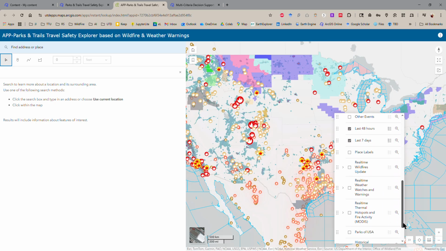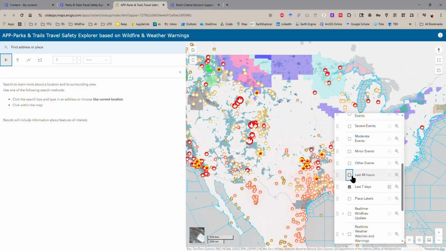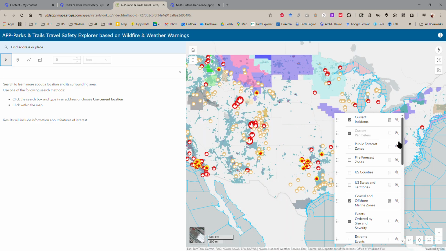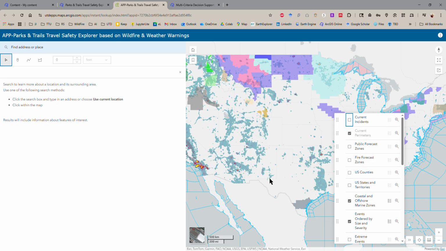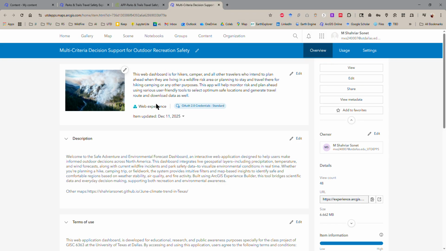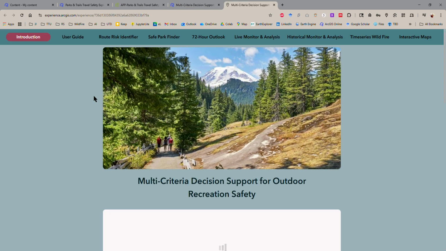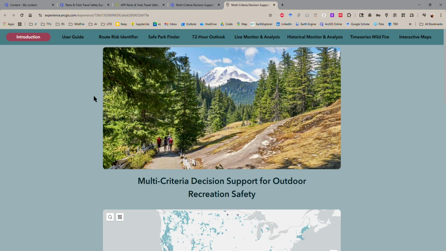You can change layer organization, turn layers on or off, and find whichever you need based on your preferences. And this is the main final project, which will help you do everything you need to do in terms of your travel or anything.